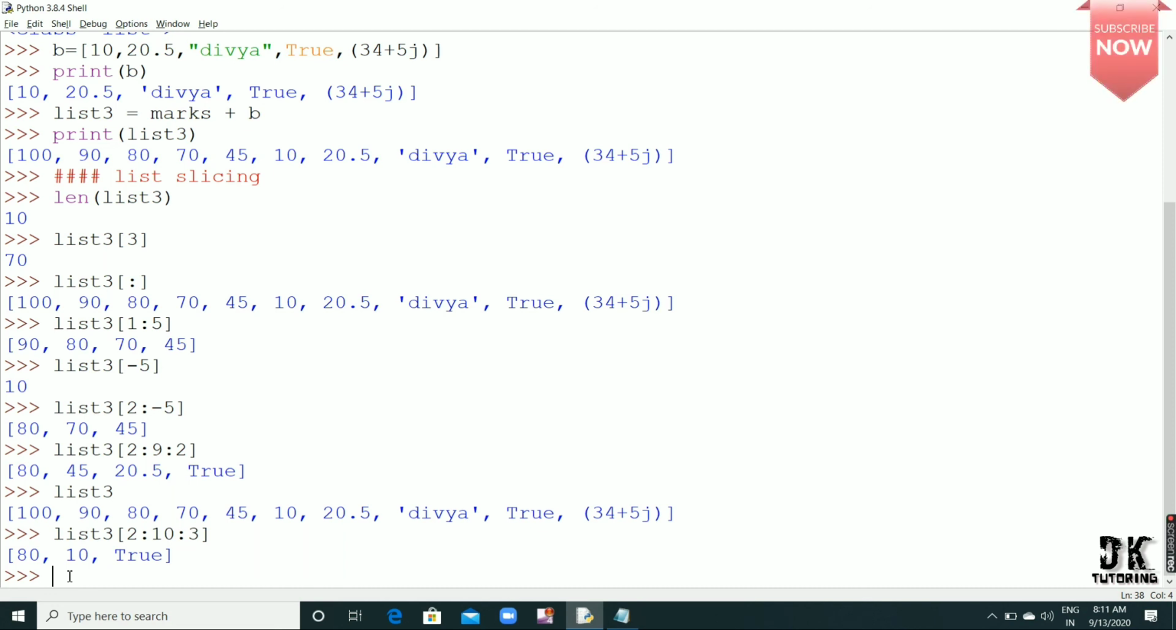In the next video, I'll be covering things like list methods, in which I'll take the important parts like how to add elements in between, how to remove elements from the list, and one more thing is the sorting method. It's a very important method.